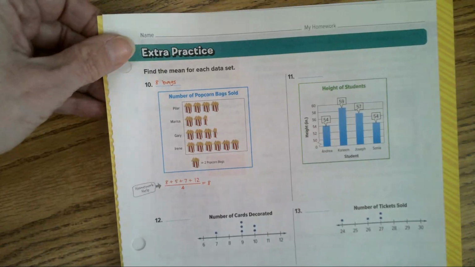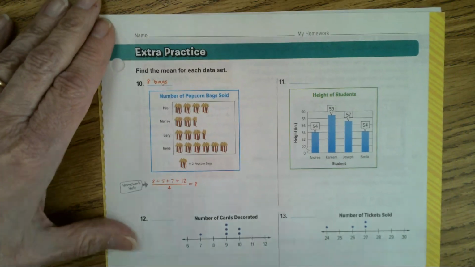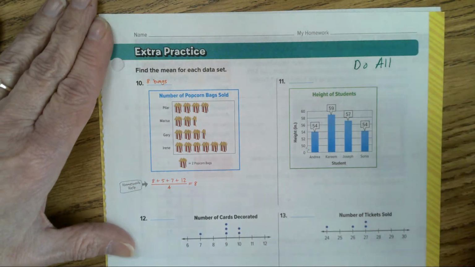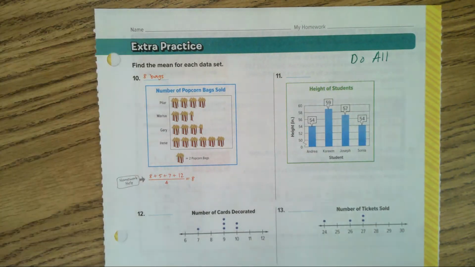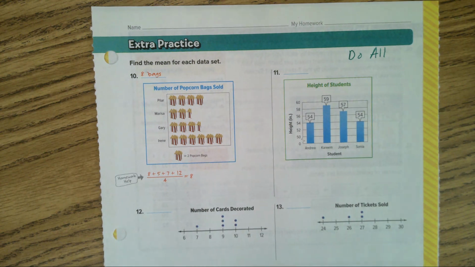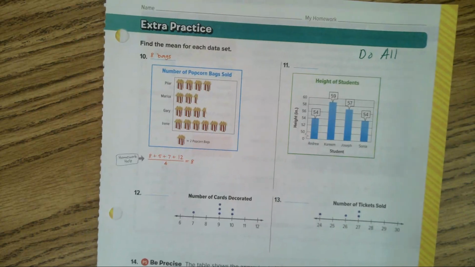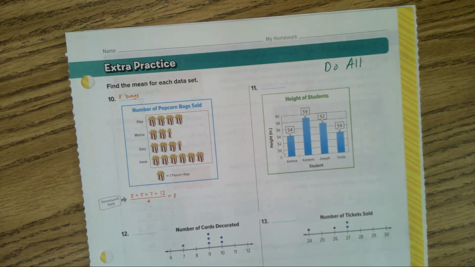Let's go to the next page, 815. I want you to do all of page 815, 10 to 14. All right, that's what I would like for you to accomplish today. You will be allowed to use a calculator, and I'm looking forward to getting a good report from my substitute on how you are behaving today. Have a good day. Thank you.